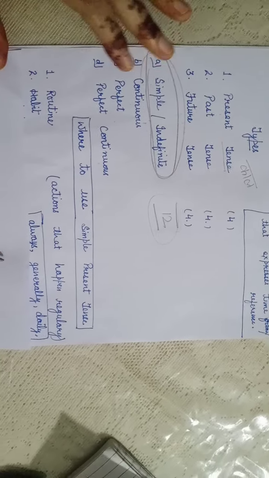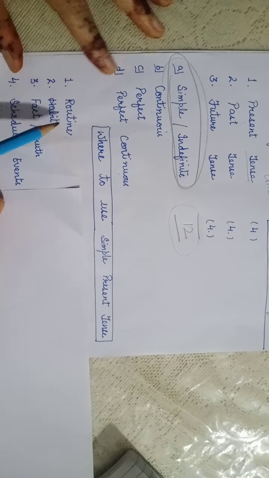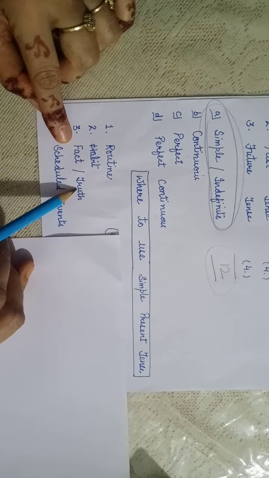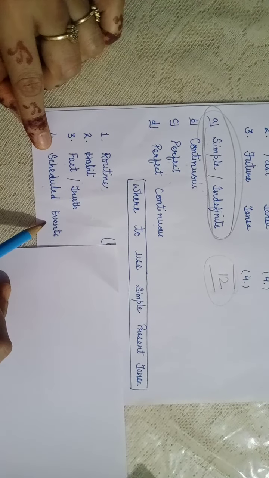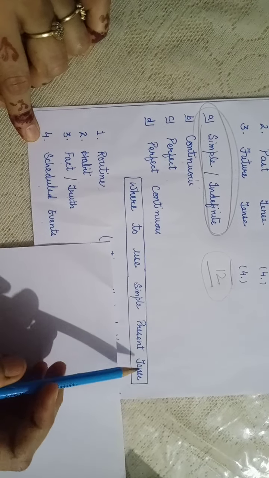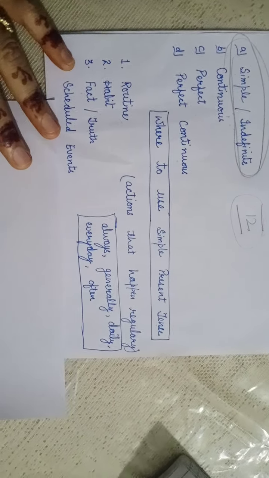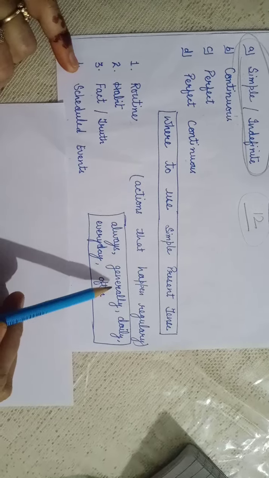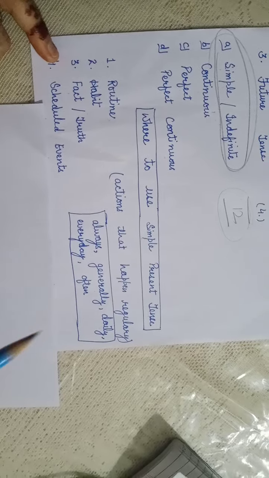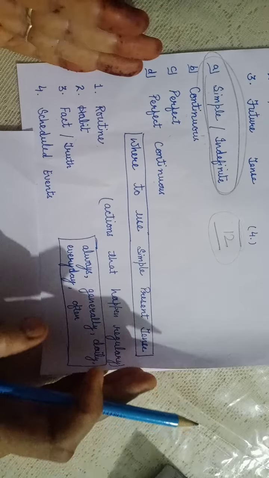See, when we want to express our daily routine or a habit or some fact or truth or some scheduled events, to express these things, we use simple present tense. And generally, there are some words which are being used with this, and these words are always, generally, daily, everyday, often.